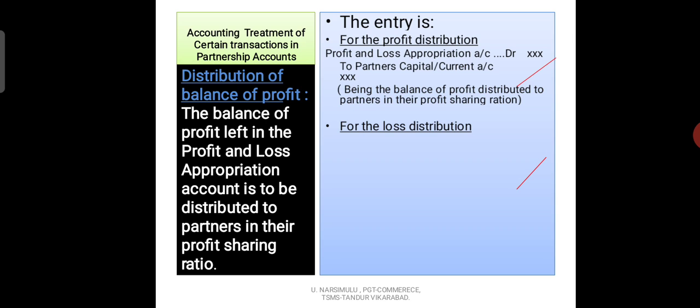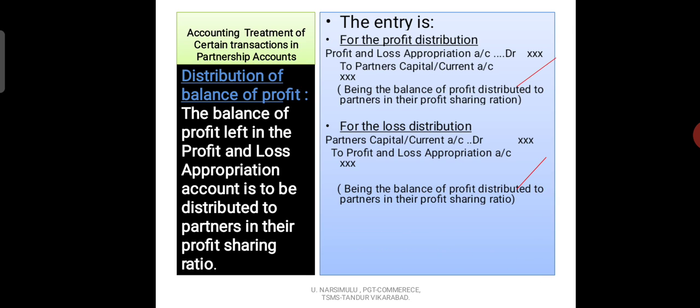For the loss distribution: partners' capital or current account debit to profit and loss appropriation account. Narration: being the balance of profit and loss appropriation account transferred to partners' capital account or current account.